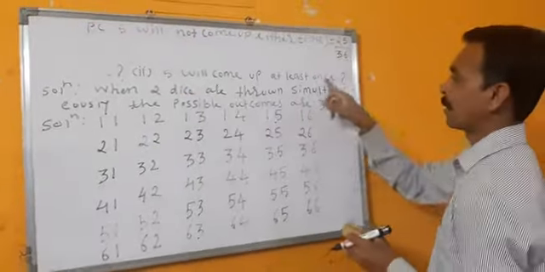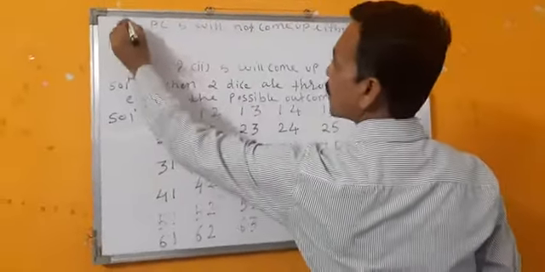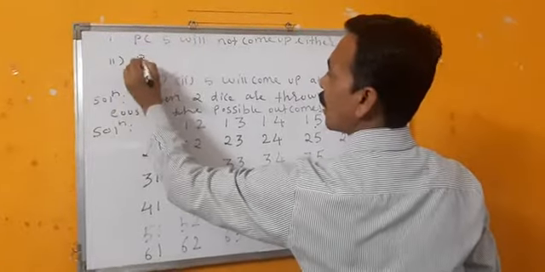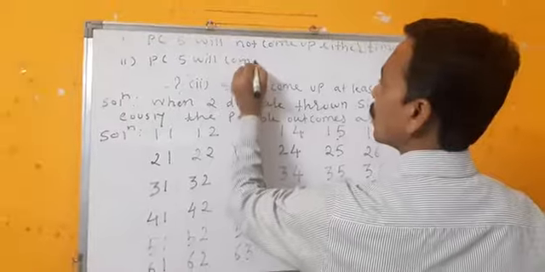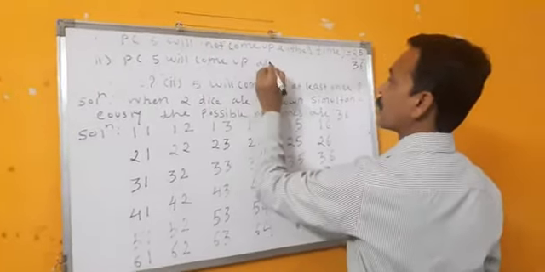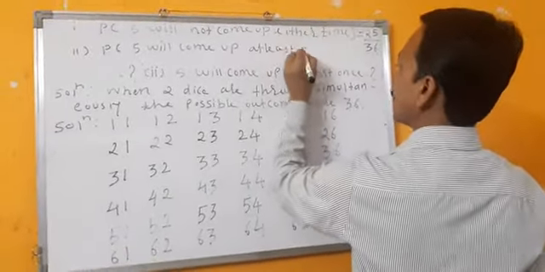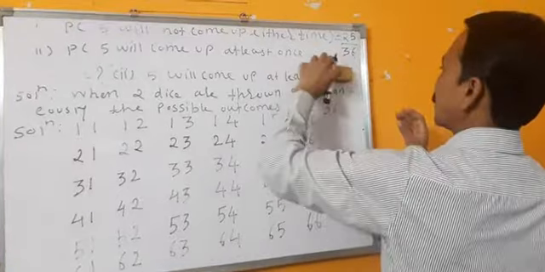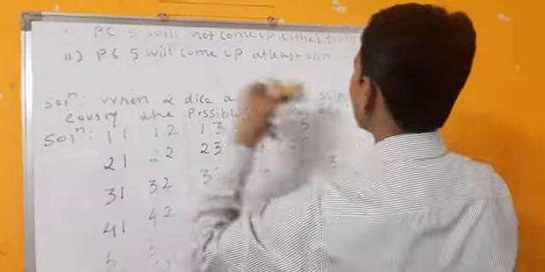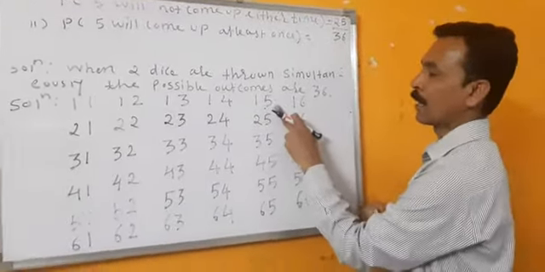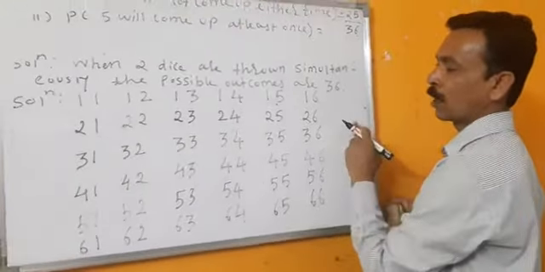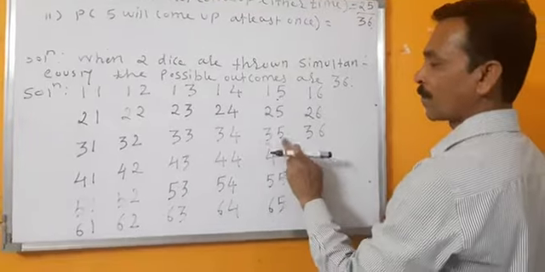Probability that 5 will come up at least once. This is the first bit. Second bit is probability that 5 will come up at least once. So means we have to count where 5 comes. Here it is coming 1. In second column row, this is 2. 3, right?